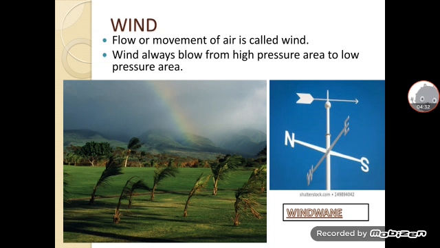The change is caused due to unequal heating of land and water, and our country receives monsoon rains which support our agriculture and economy, and our country is very much dependent on this monsoon rainfall, and it is a very good example of this movement of wind.